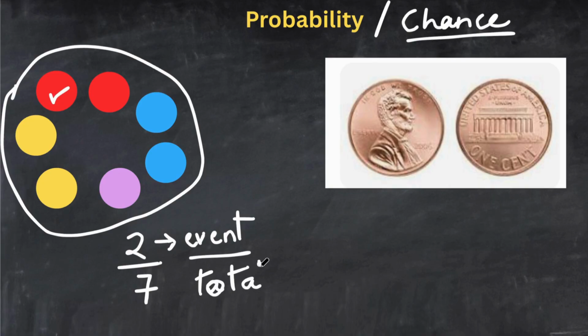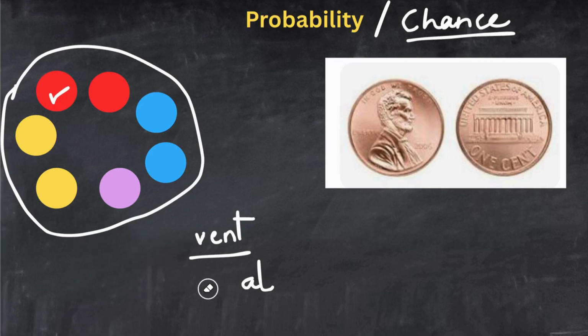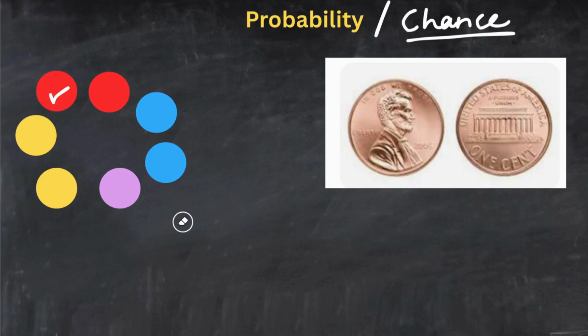I hope you remember this from the fractions. We did something similar, right? So our event was red balls, which was 2, which we wanted to know. And the total number of outcomes was 7. So the probability of getting a red ball was 2 out of 7. Okay, so that's how it works. Your event, or the factor that you're talking about, will be on top, and the total will be at the bottom. Pretty simple, right?